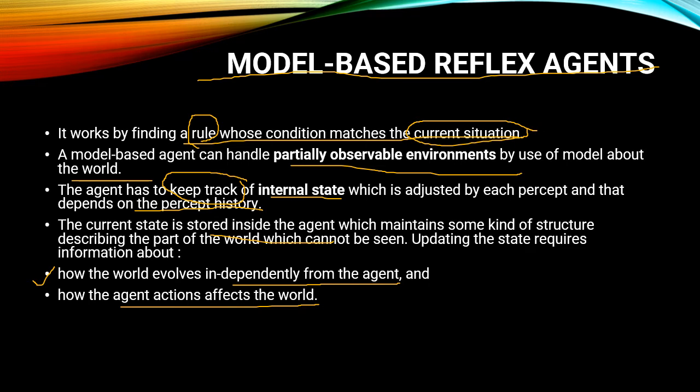The world evolves independently from the agent. Whatever the agent's output is, according to that output the environment takes this action.